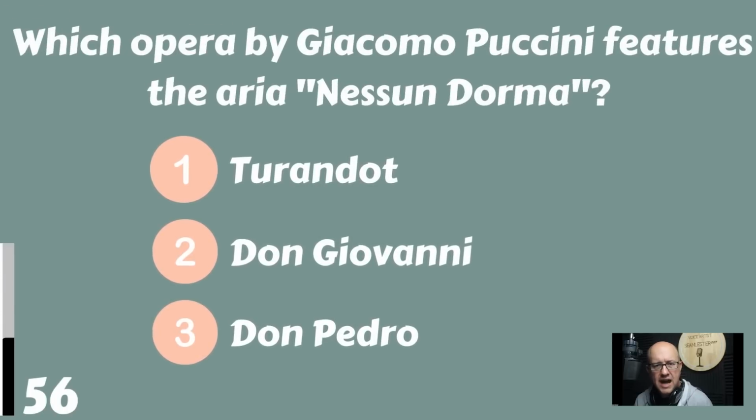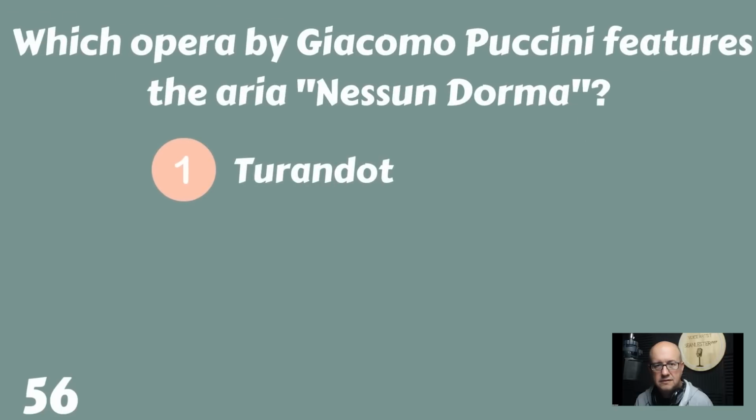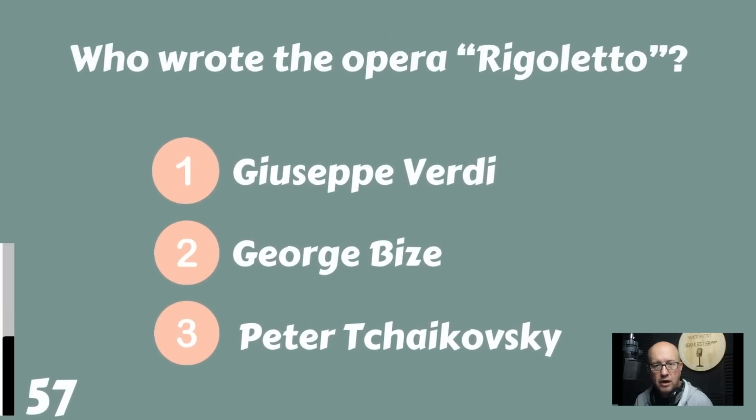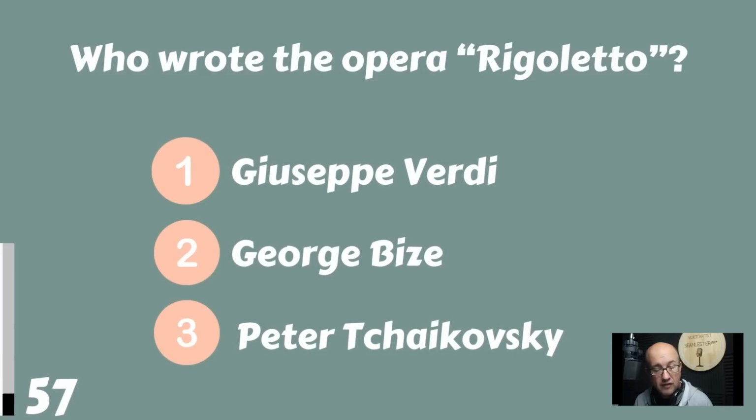Which opera by Giacomo Puccini features the aria Nessun Dorma? Turandot, Don Giovanni, or Don Pedro? Turandot features Nessun Dorma. Who wrote the opera Rigoletto? Giuseppe Verdi, George Bizet, or Peter Tchaikovsky?